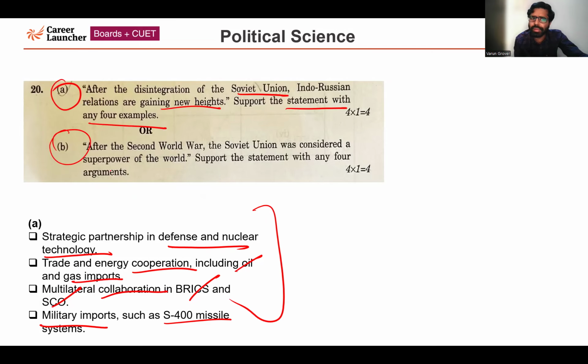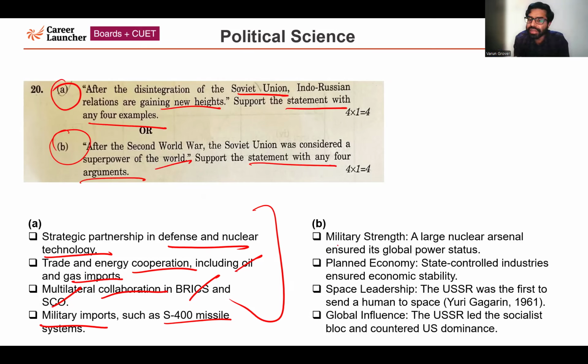Now, part B says that after the Second World War, the Soviet Union was considered a superpower of the world. Support the statement with any 4 arguments. The first is military strength. The Soviet Union became very strong after the Second World War. It was a bipolar world: the communist bloc was led by the Soviet Union, and the capitalist bloc was led by the USA. This question asks specifically about the Soviet Union. Why was it considered a superpower? Because of its military strength.